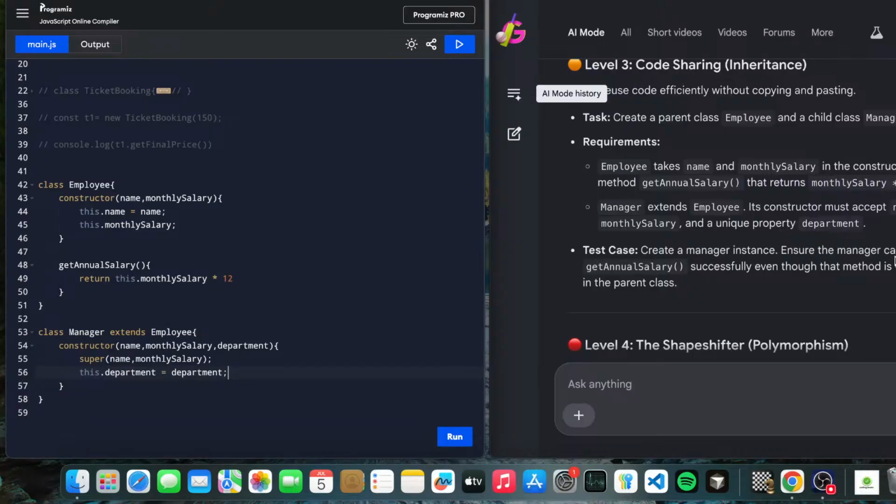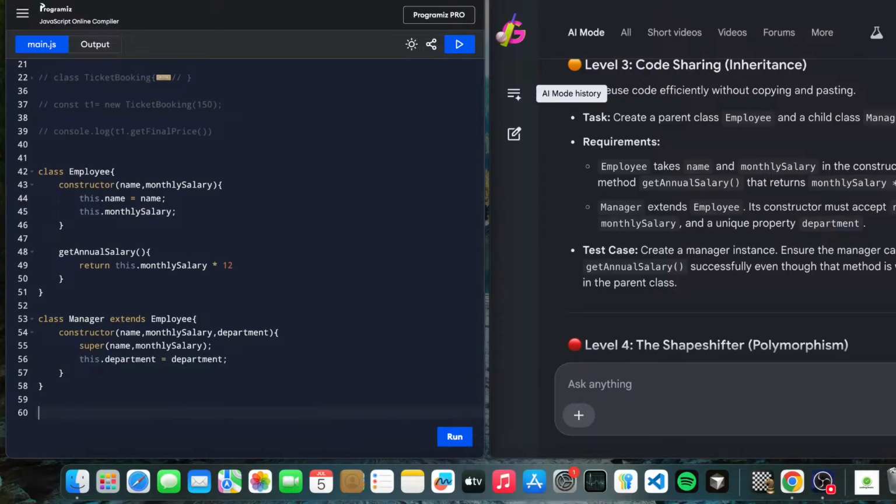Ensure the manager calls the getAnnualSalary successfully, even though the method is written only in the parent class. Const e1 equals new Employee has been created. Its name is Kochu, and its monthly salary is 50,000. Oh my gosh, he got a 50,000 salary.